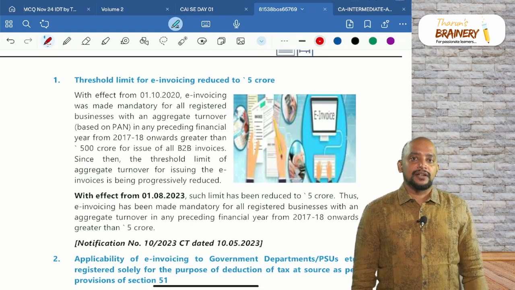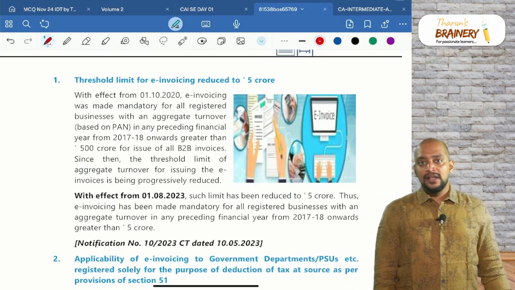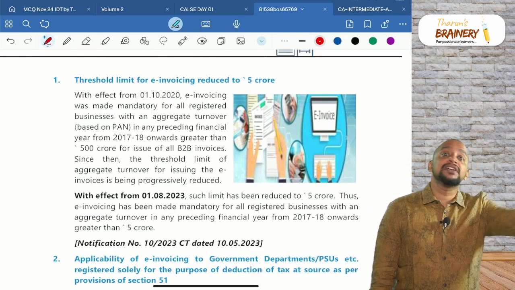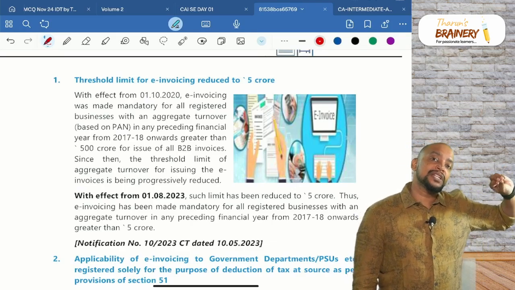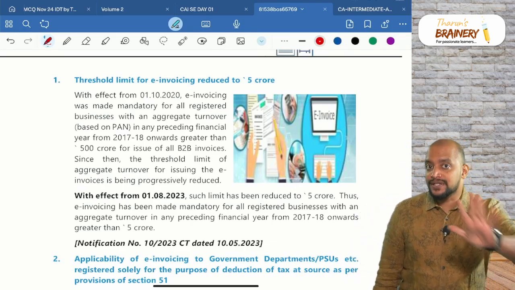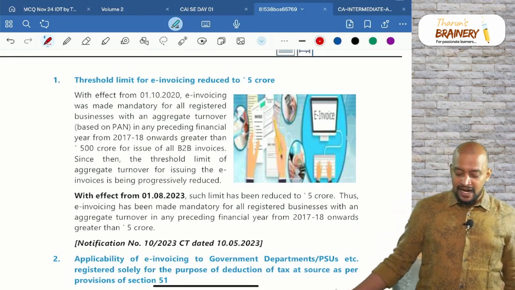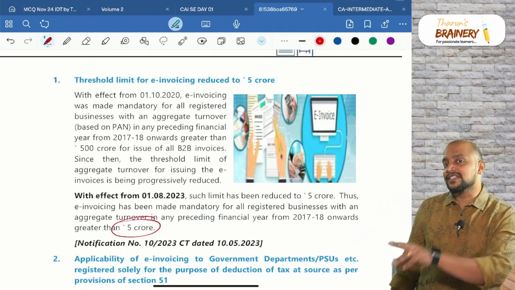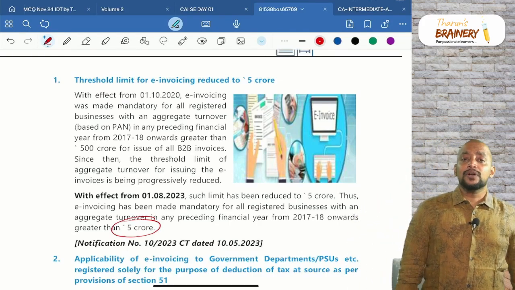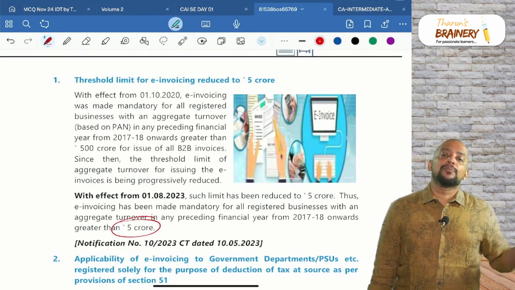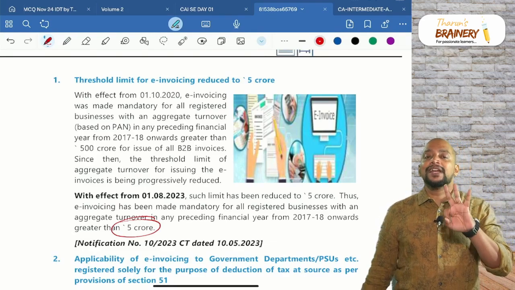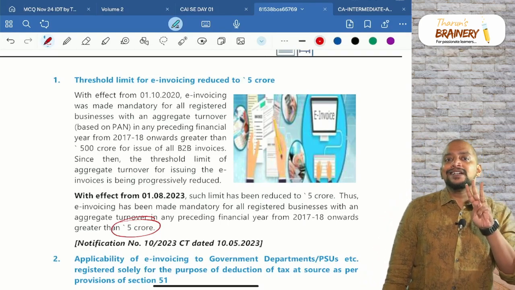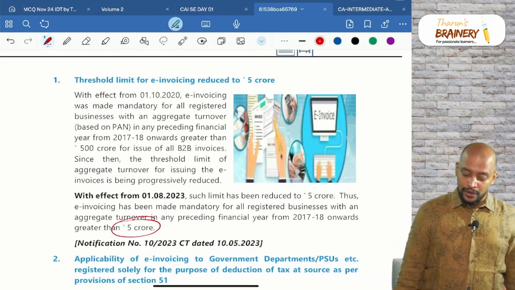Threshold limit for e-invoicing. When a person is required to give e-invoice, so whenever they are making B2B supplies and if their aggregate turnover in any previous year from 2017-18 exceeds 5 crores. Previously it was 10 and now they reduce the limit to 5 crores. And for B2B supplies only, not to B2C supplies, the recipient should be registered. And what is the e-invoice? That is, normal invoice we will upload in the invoice registration portal and obtain 3 things. Number 1, invoice reference number, then QR code and digital signature. Then it will be called as e-invoice.